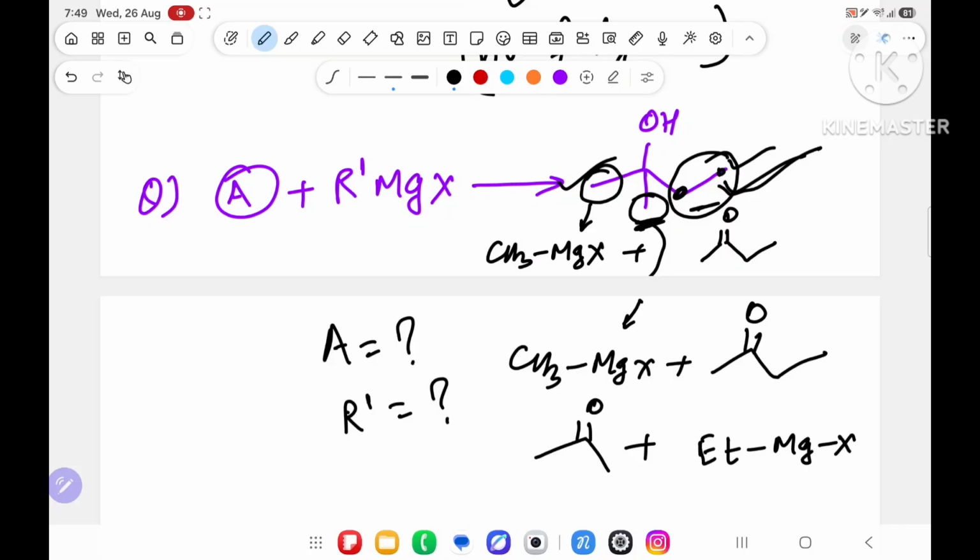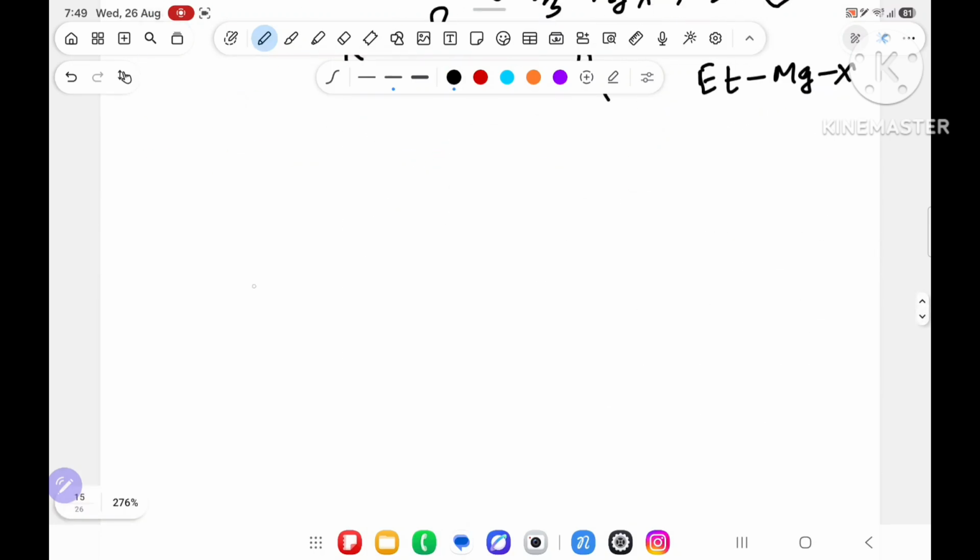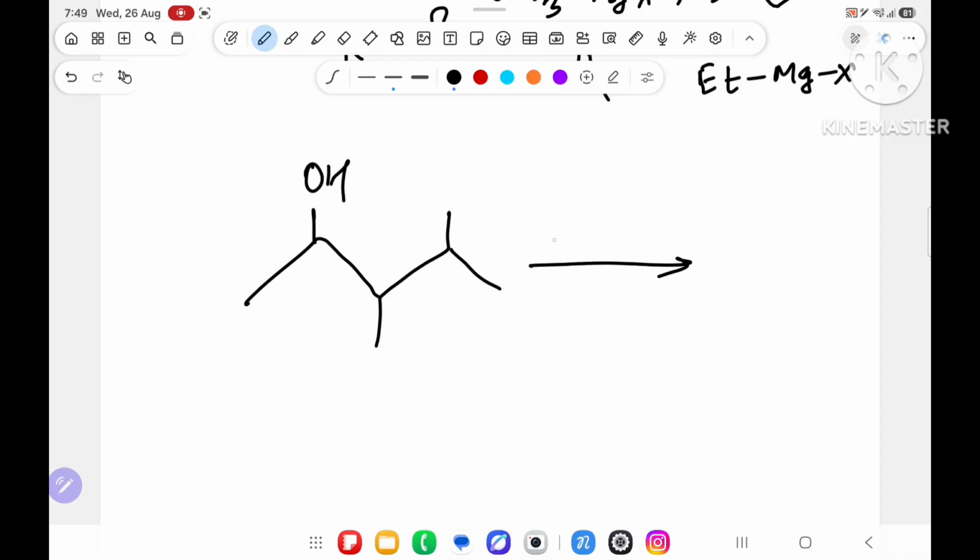Now over here, sir, there are 3 possibilities, 2 possibilities are the same, 1 possibility is this. Means if a Grignard reagent is given, then you remove that part and write all the remaining. Suppose I write one more example. A long chain, over here OH. And I am saying, tell me RMgX. Suppose something is coming from A and RMgX. What is R, what is A?